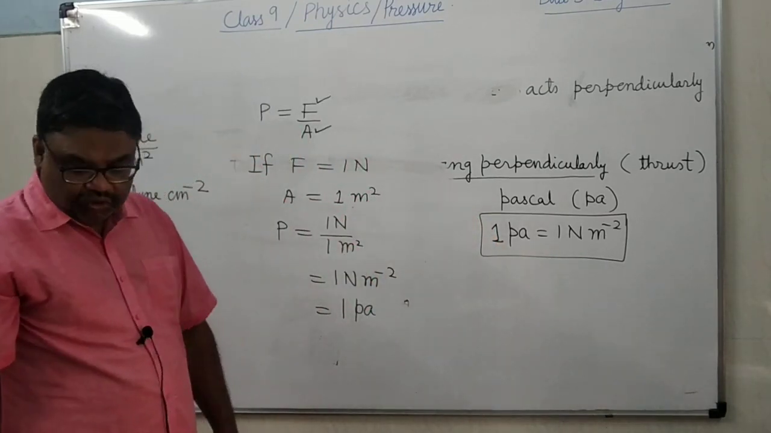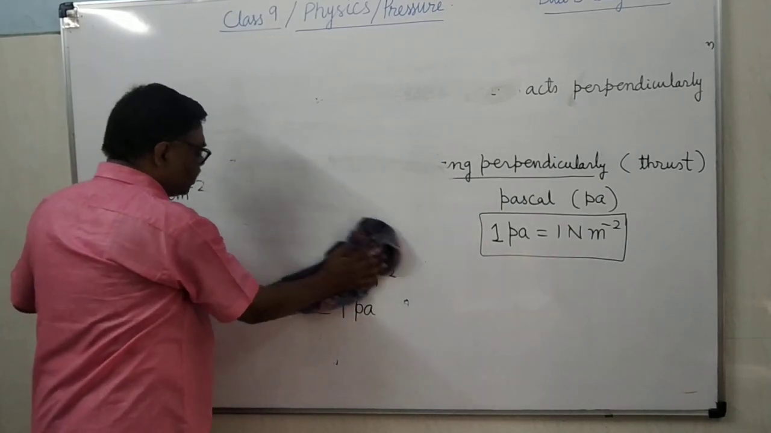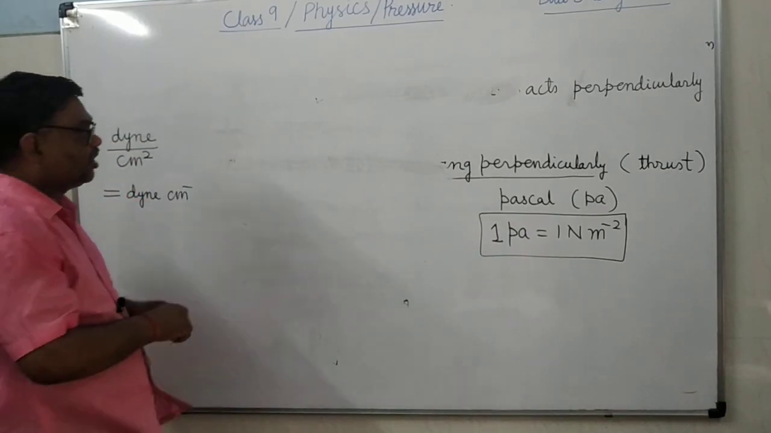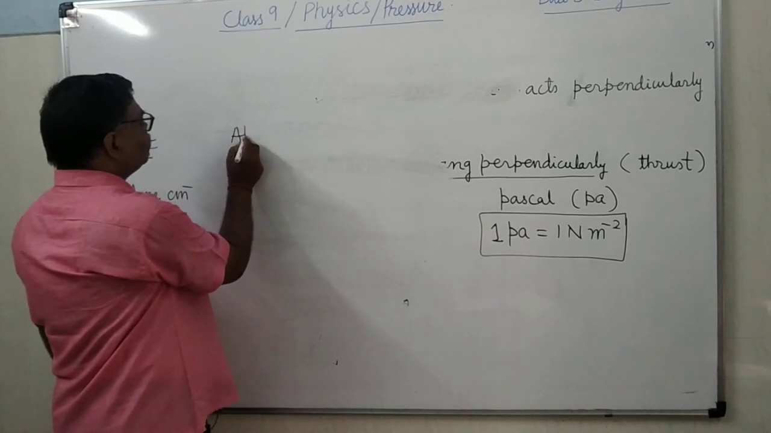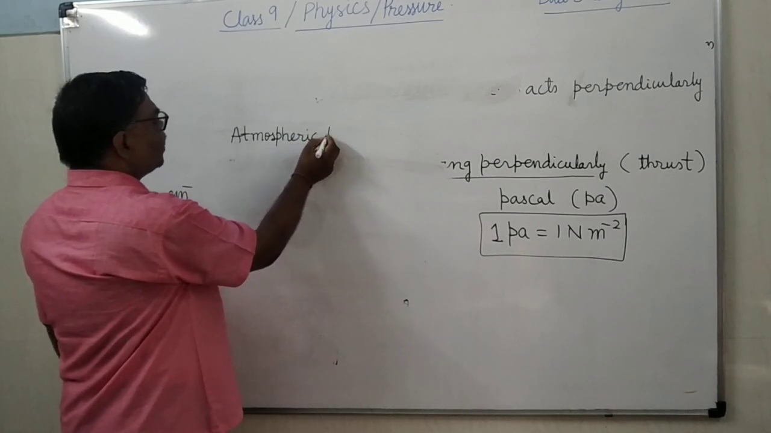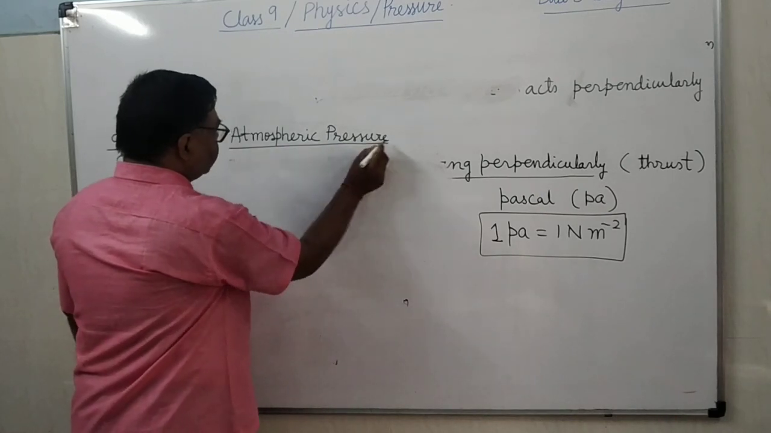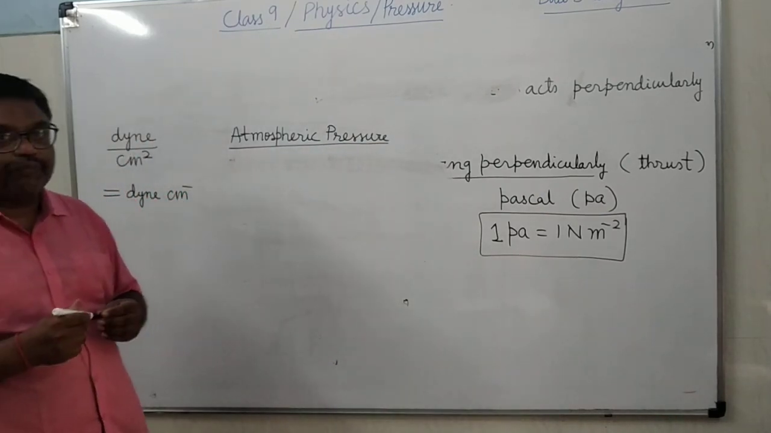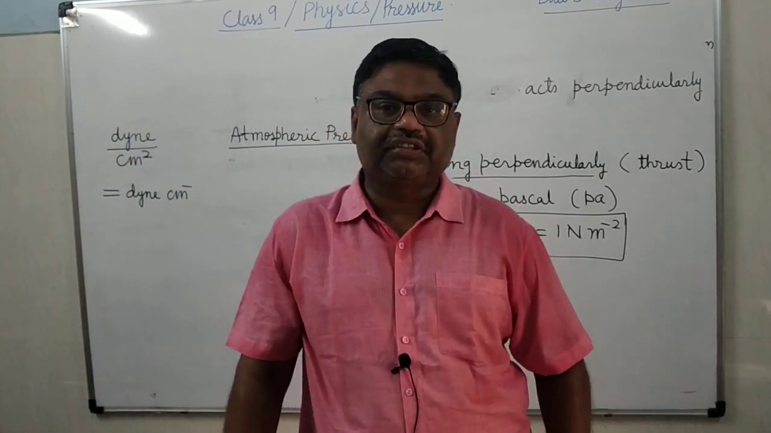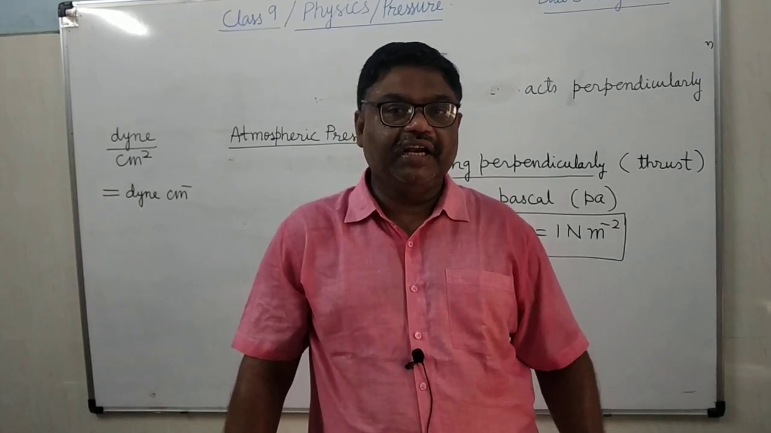As you know, you have already studied that atmospheric pressure is equivalent to the pressure exerted by how much length of mercury column? 76 centimeter of mercury column. Atmospheric pressure means the pressure exerted on us by the air envelope which is surrounding us. Pressure which the air envelope exerts on us, that is known as the atmospheric pressure. It's clear?